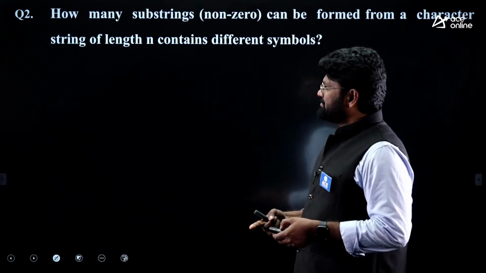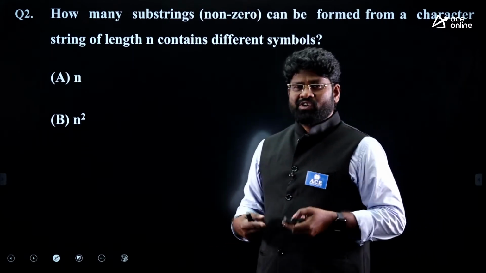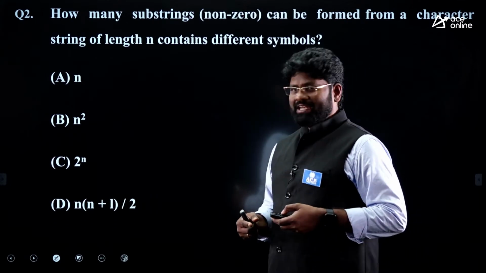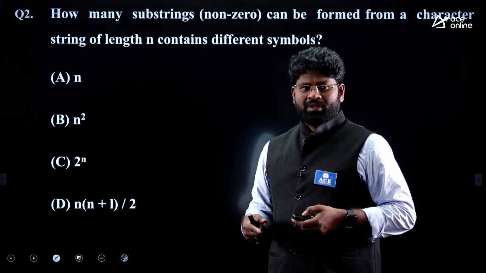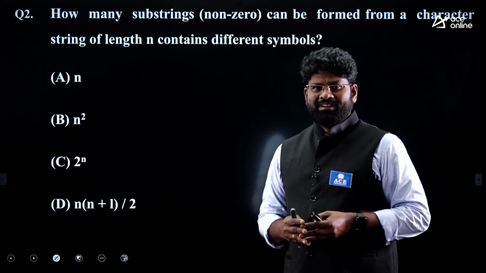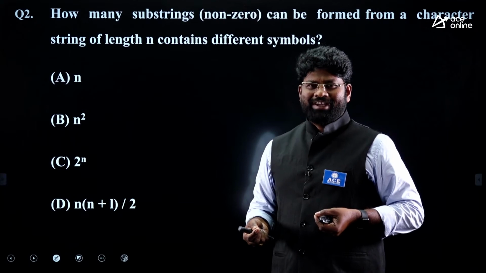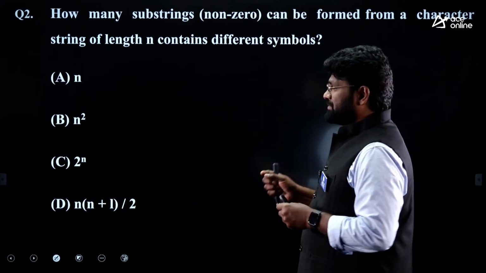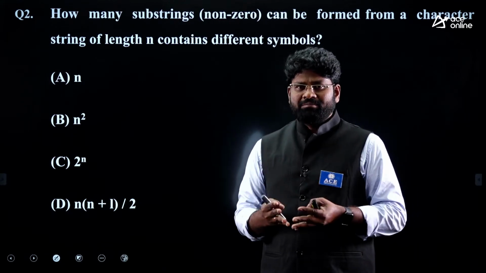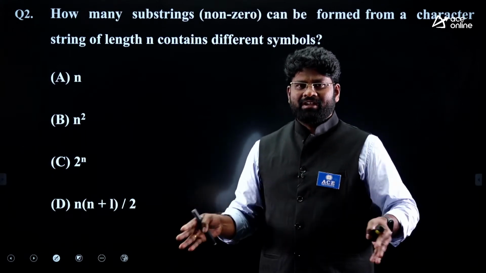So what is the answer? Option A is n. Option B is n square. Option C is 2 power n. And option D is n into n plus 1 by 2. These are the options we have been provided. Then we have to pick the right answer. What is the question here? You need to figure out how many substrings I can form for a string whose length is n.